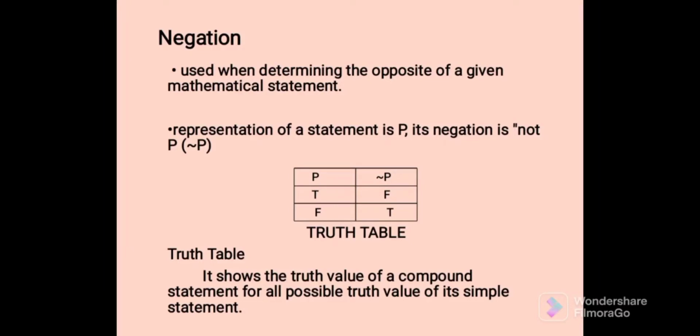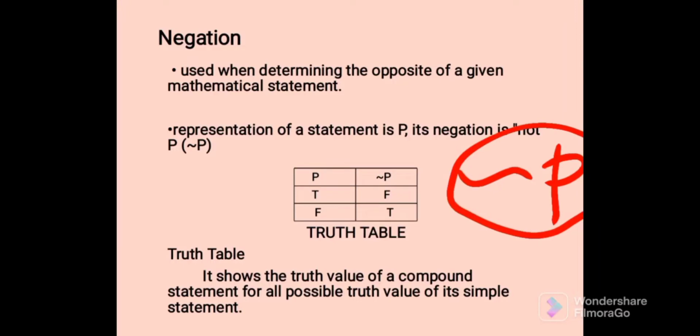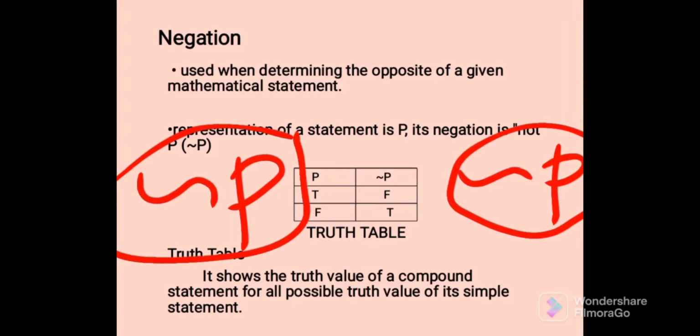So the representation of a statement is P. Then its negation is not P. If the opposite of statement P is its negation, then the symbolic form that we use is like this, which means not P or negation of P, or also we have this one. So those are the two types of negation.